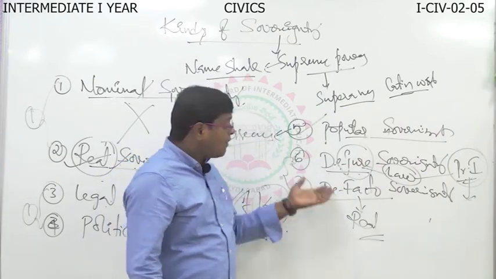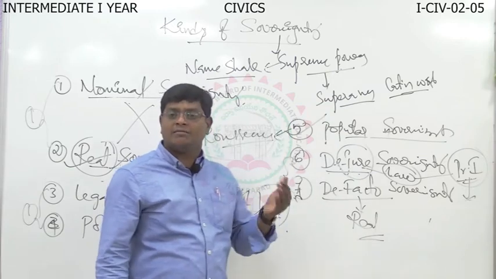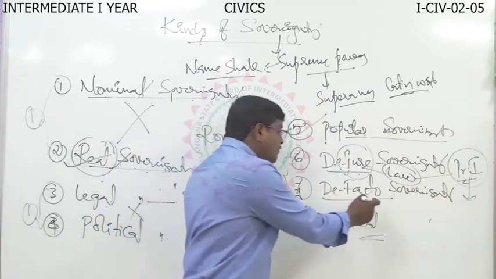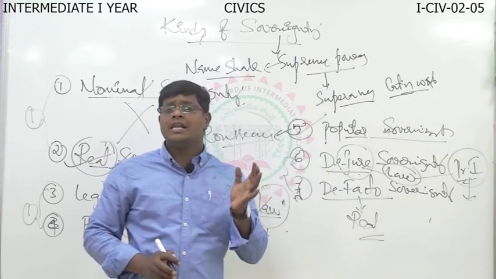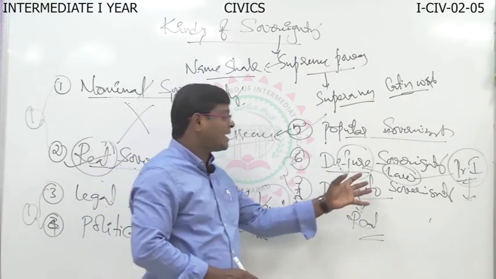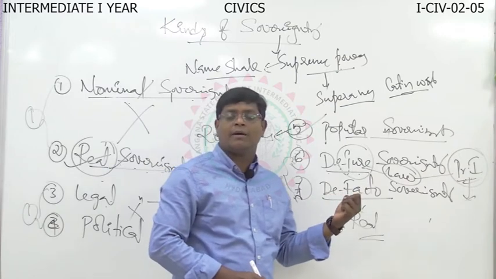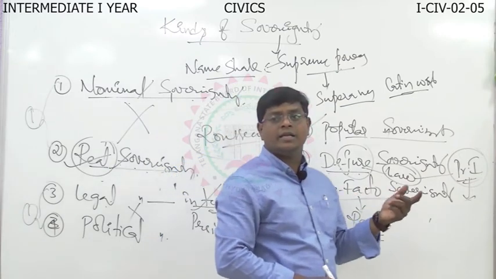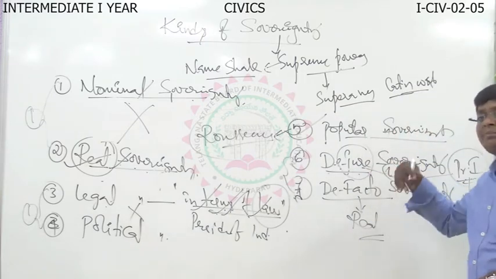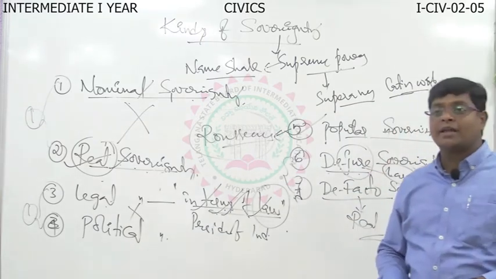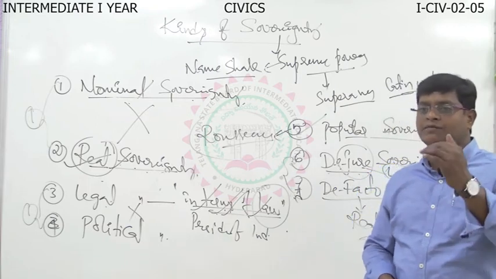Then, after some time, they were converted into de facto sovereigns. That means they captured the original powers. The original powers were captured by Mussolini and Hitler at the time. That's why de jure sovereign may convert into de facto sovereign in the course of time.